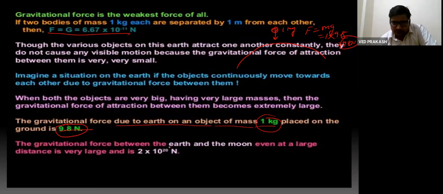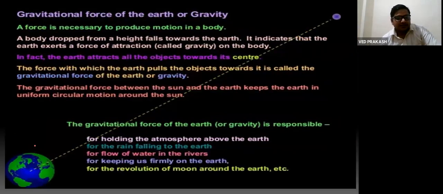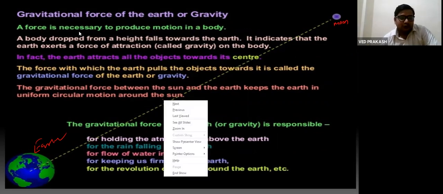The gravitational force between Earth and Moon, even at a large distance, is very large, which is 2 into 10 to the power 20 Newton. Like here, you can see that this is Earth and this is Moon, and they are far away from each other. Still, this force is acting, and its value is 2 into 10 to the power 20 Newton.